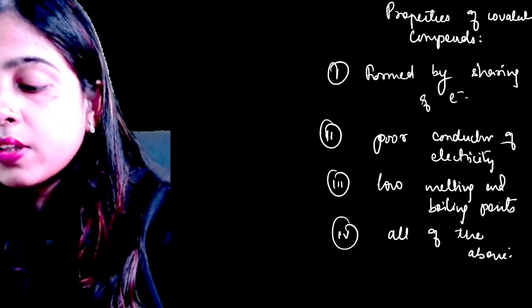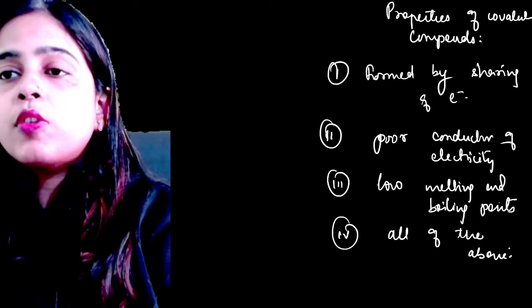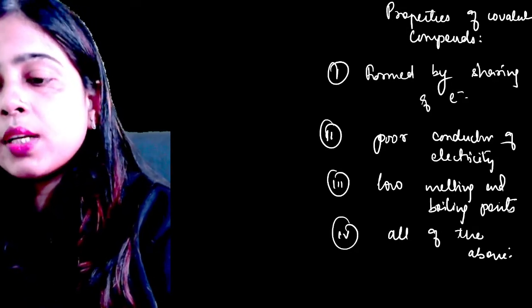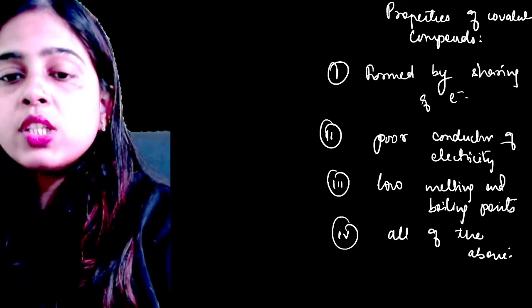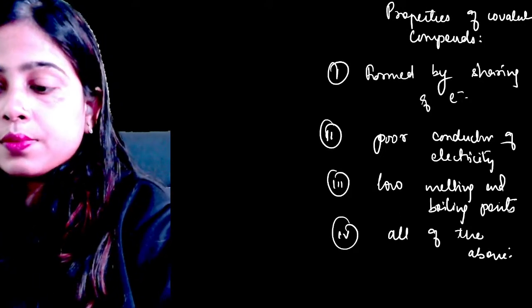Out of the given properties, which correctly represent the property of covalent compounds? Which one is the correct property of your covalent compounds?